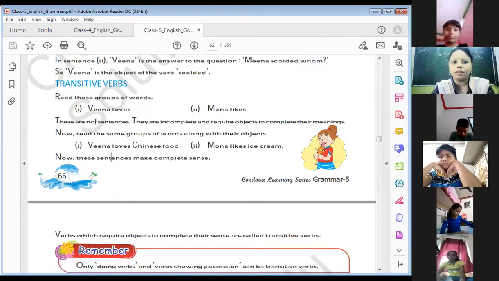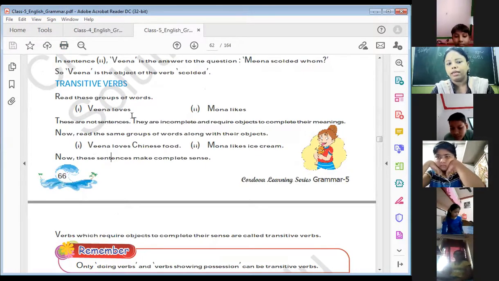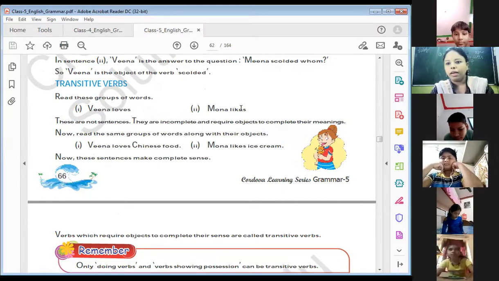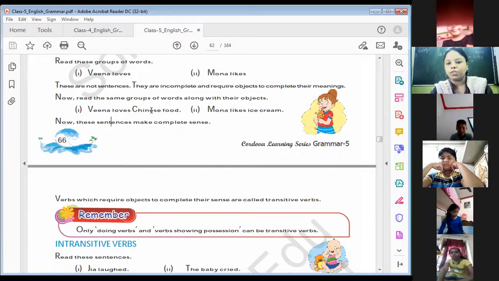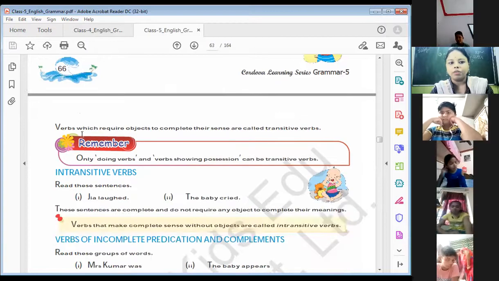What are transitive verbs? Veena loves, Mona likes. These types of sentences are not complete. They are incomplete and require an object to complete their meaning. Veena loves, but what she loves, nobody knows. Mona likes, but what she likes, nobody knows. So: Veena loves Chinese food. Now it is complete. Mona likes ice cream. Now it is complete. So verbs which require an object to complete their sense are called transitive verbs.